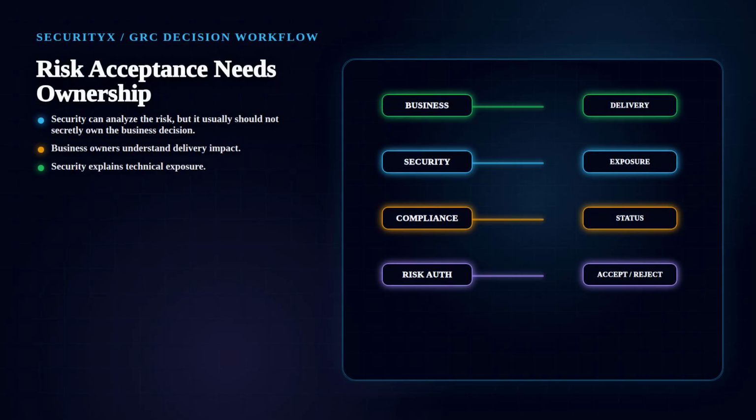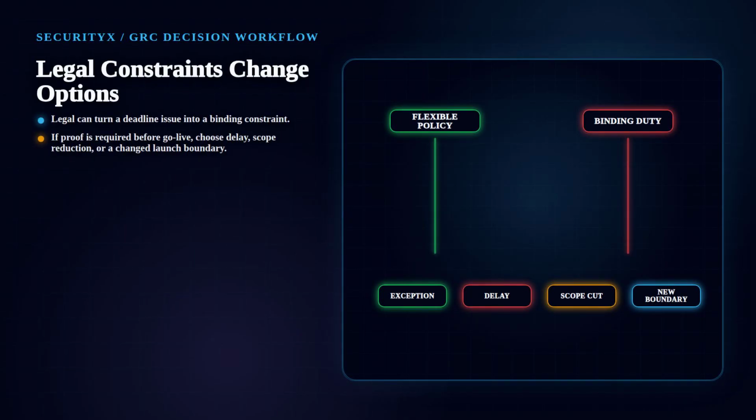Security can analyze the risk, but it usually should not secretly own the business decision. Business owners understand delivery impact. Security explains technical exposure. Compliance tracks control status. The accountable owner accepts or rejects residual risk within authority. Some requirements are flexible internal standards. Others are contractual or regulatory obligations.